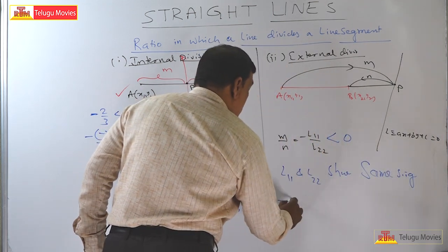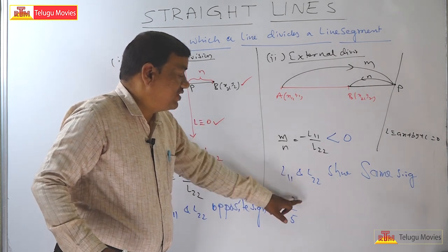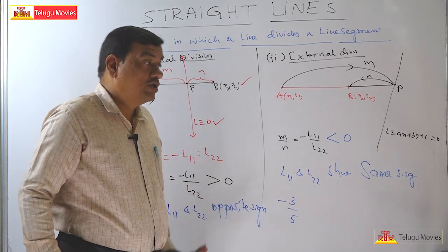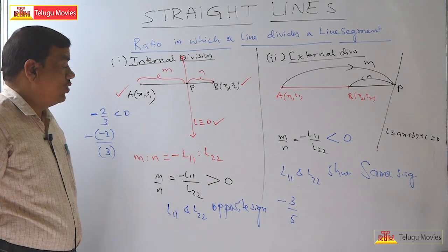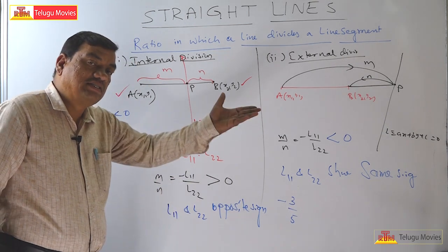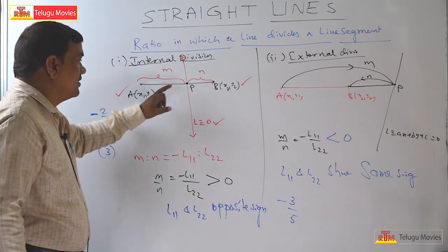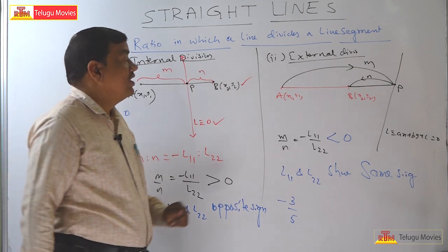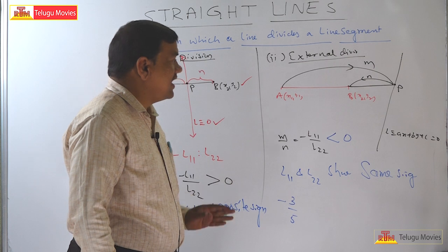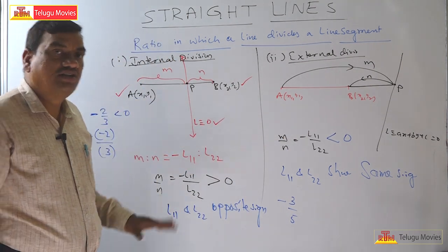For example, minus 3 by 5: the minus is already there, L11 value is 3, L22 value is 5. So, on the whole, if L11 and L22 have opposite signs, one plus and the other minus, then the division is internal division. If L11 and L22 have the same sign, then the division is external division. I hope you understand this concept.